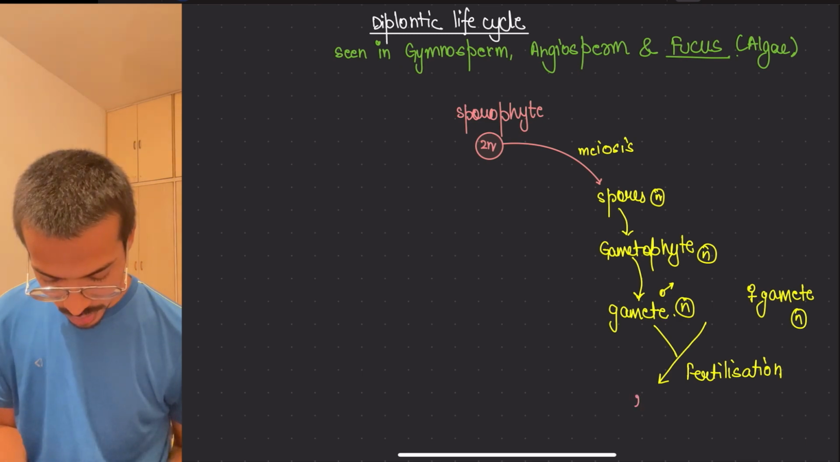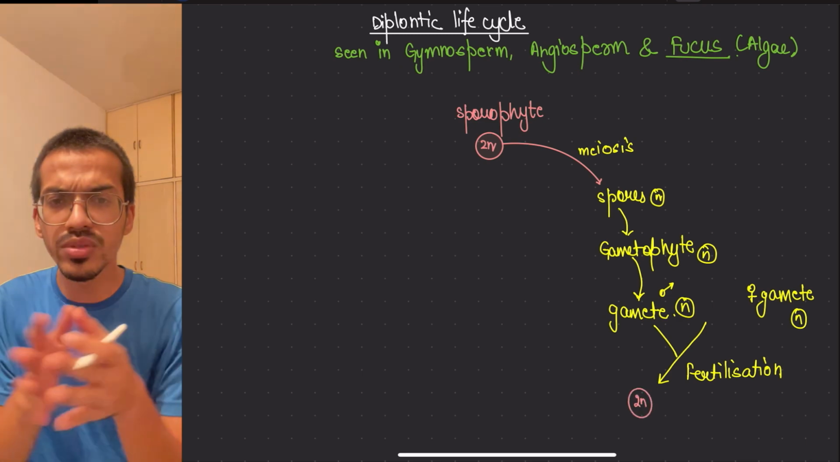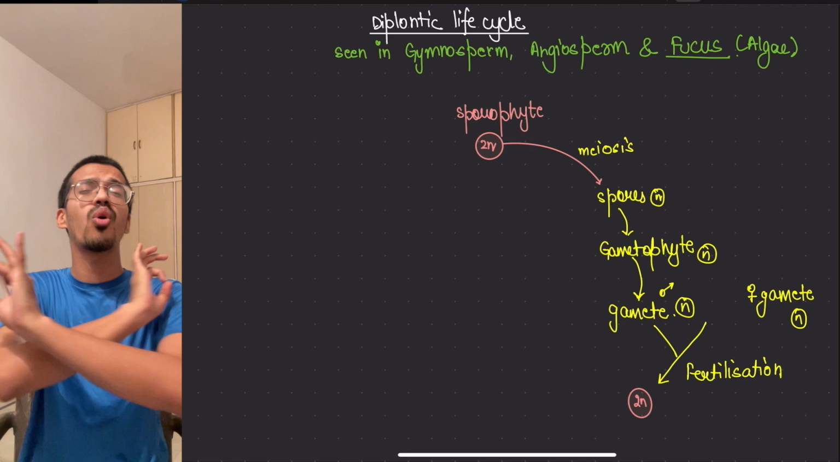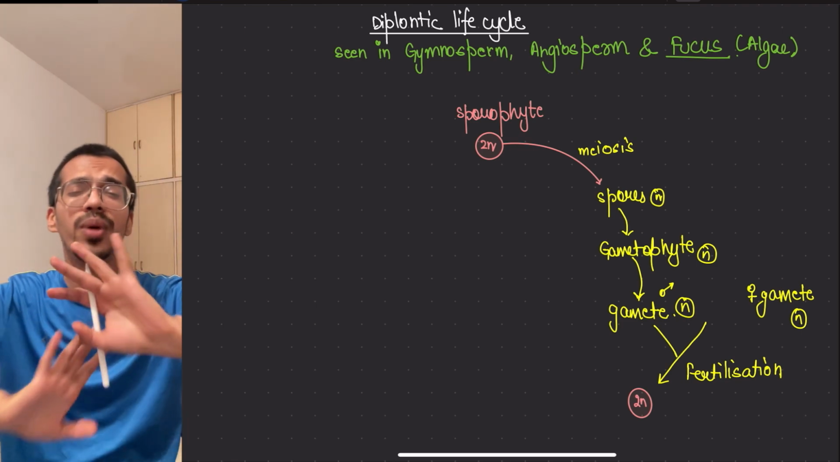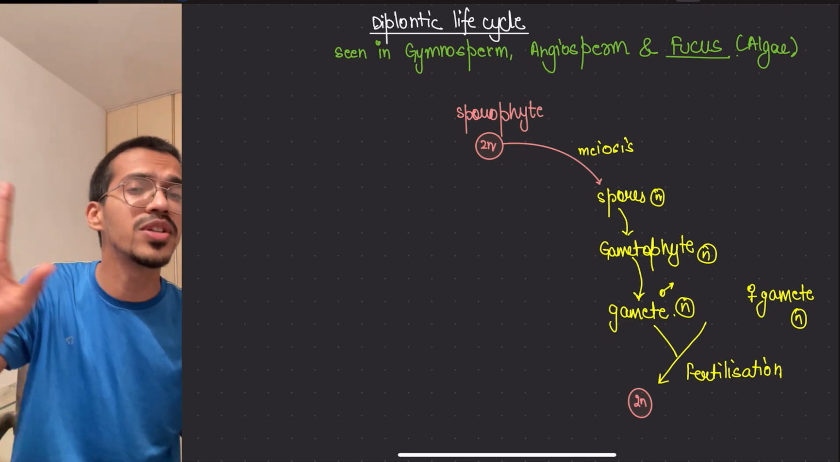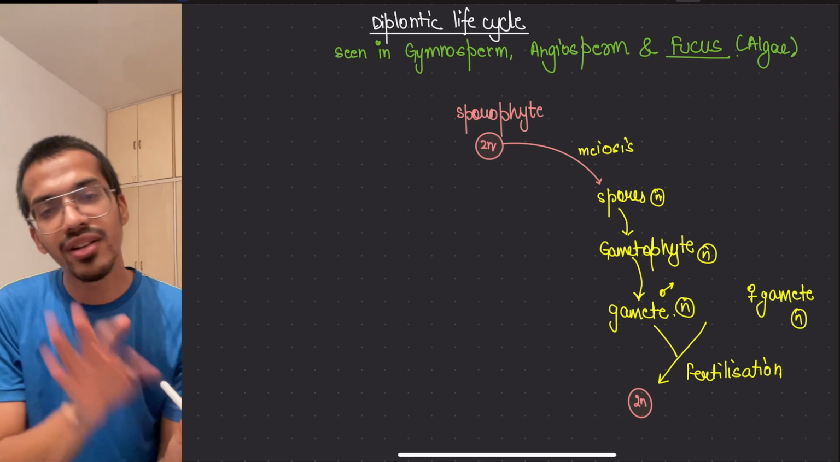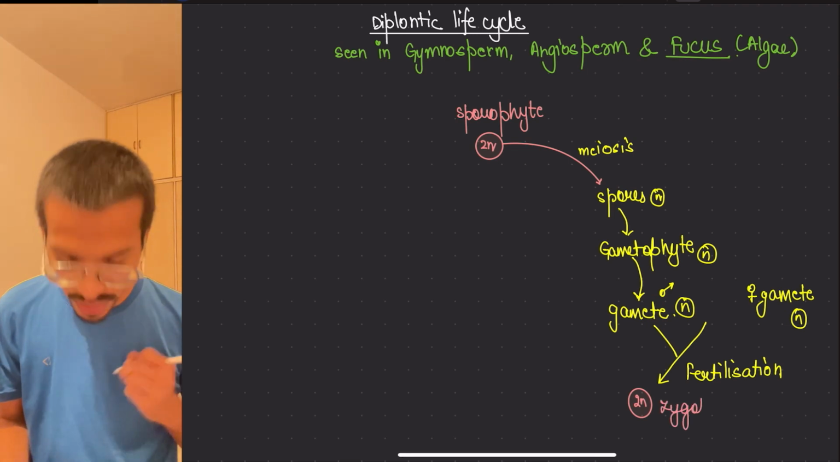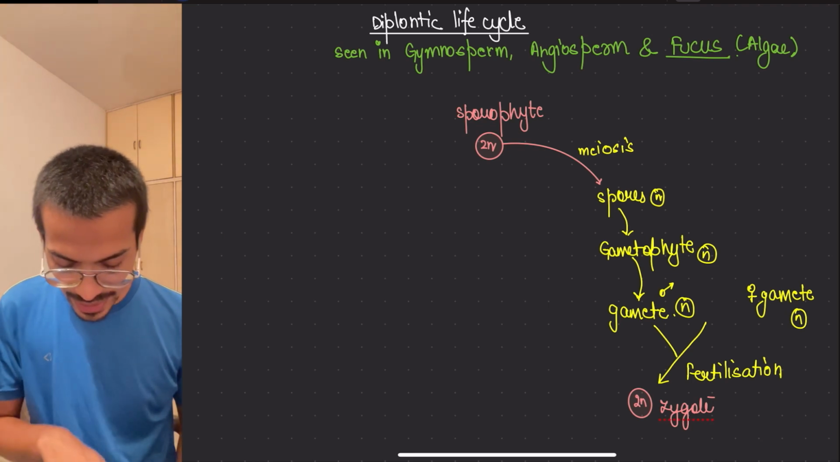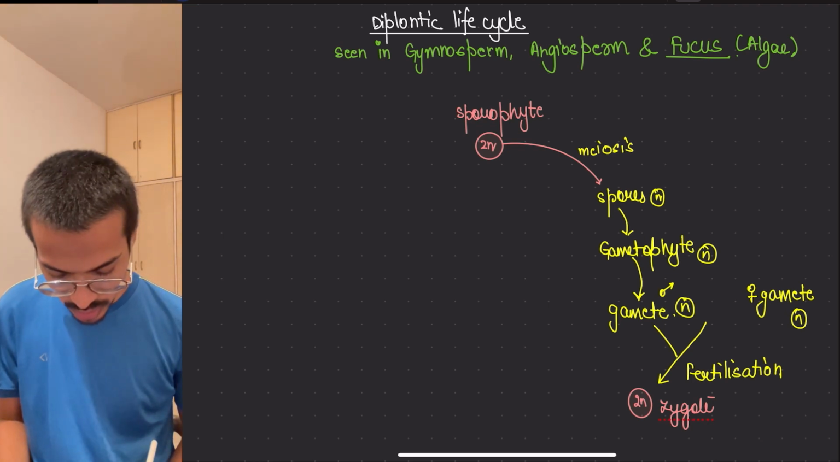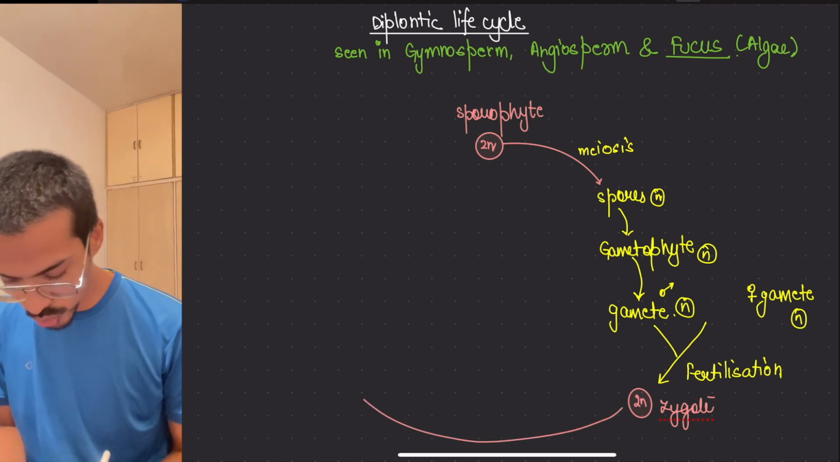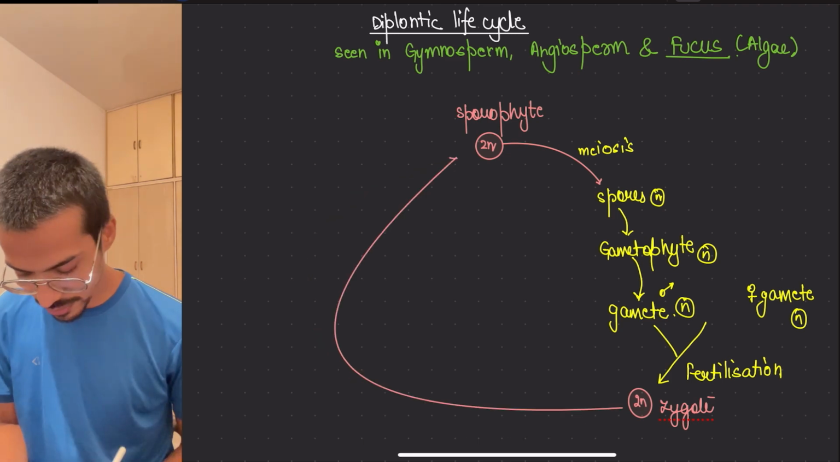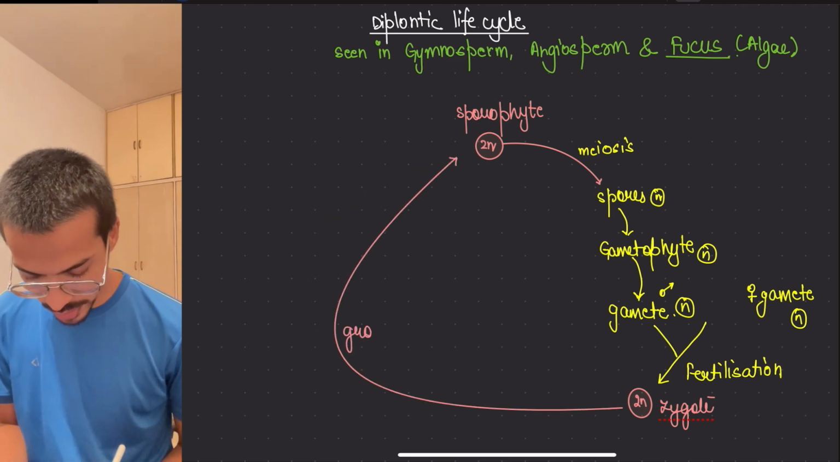Once the gametes fuse, the structure that forms is always, whatever the species, whatever the organism, called the zygote. So it forms the zygote. Now this zygote resembles the sporophyte, so it will grow into this. It will grow into the adult.